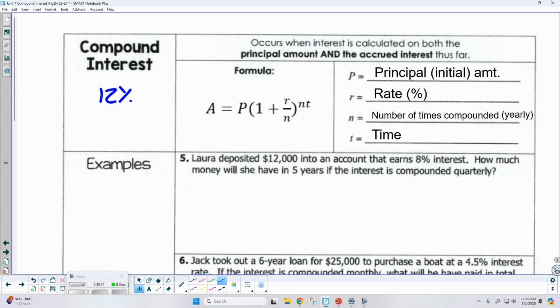Okay. So here's what a lot of people don't understand in the very beginning. It's not 12% each time you compound it. It's a portion of that because at the end of the year, it has to add up to 12%. So if we're going to do it monthly, you're only getting 1% in January.